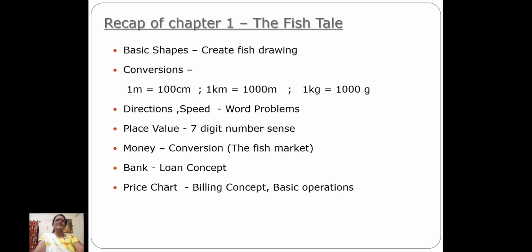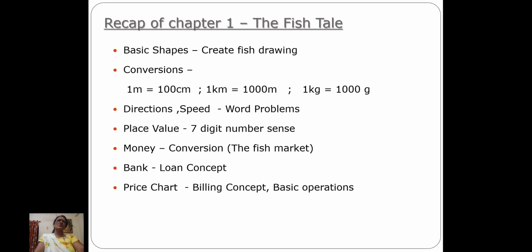I told you many things in that, about installment. Then I told you all about the deposit. Then I told you many things about the bank. Then I explained some story about a bank, right? Yes. And then today we learned about the fish drying factory, the price chart. Then we learned how they did the billing, the expenses, the cost, what they have to do, how much money they need for all these things. And then the basic operations we learned in that.